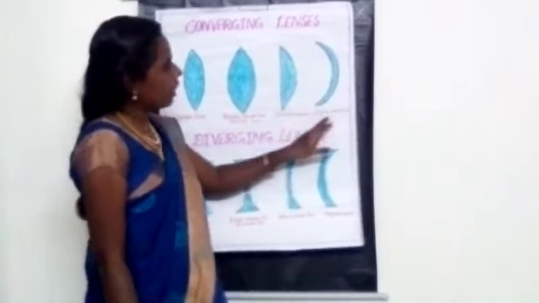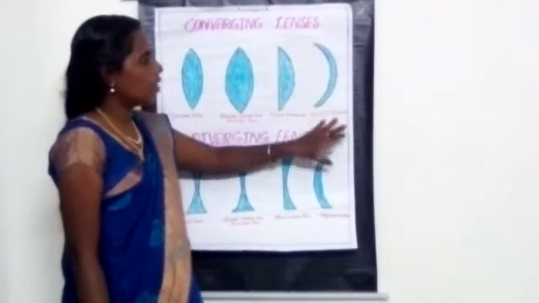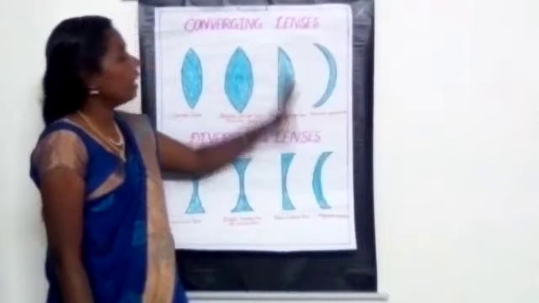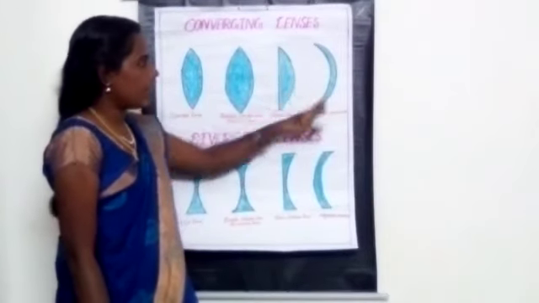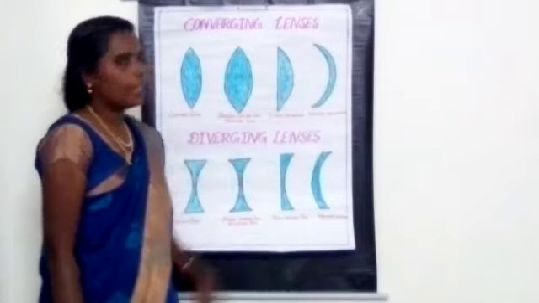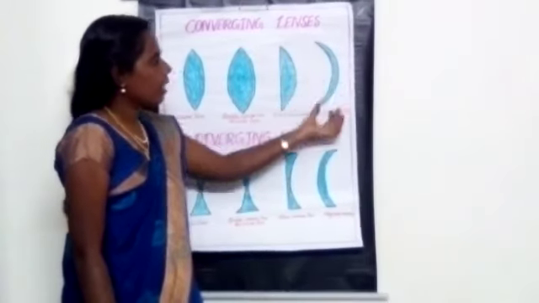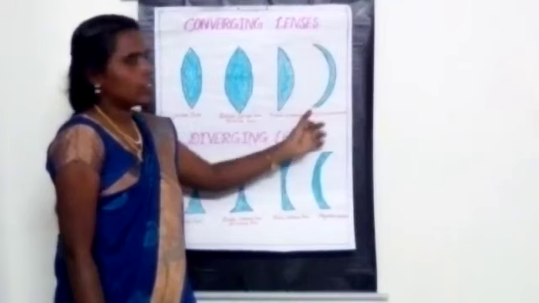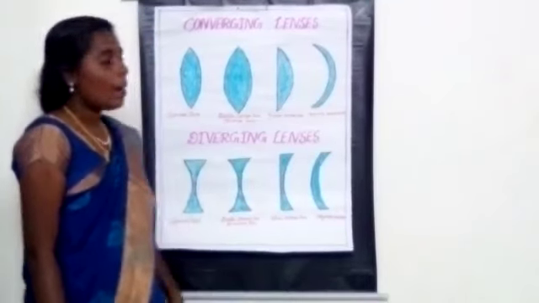And here we can see the positive meniscus. This diagram represents the positive meniscus. For convex lenses, we say the refracting surface is a positive meniscus, because in the middle it is thicker than at the edges.